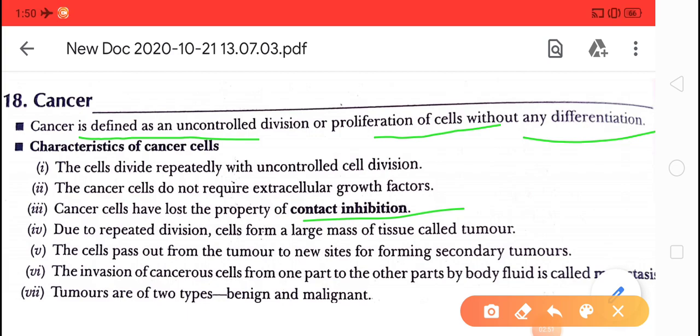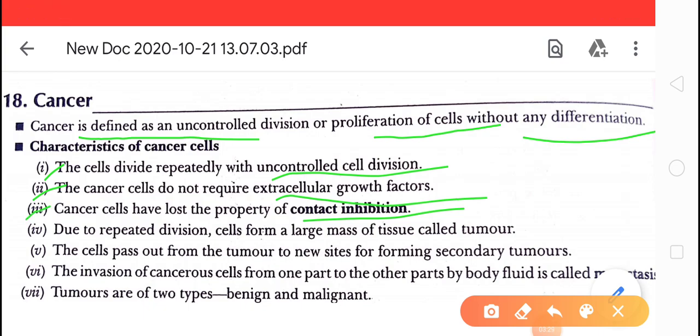Okay, so children, first of all, see the characteristics of the cancerous cell. Which cell can we say is cancerous? First, the cells divide repeatedly with uncontrolled cell division. Cell division takes place more and more, that is uncontrolled. Second, the cancer cells do not require extracellular growth factor. They do not require that factor.